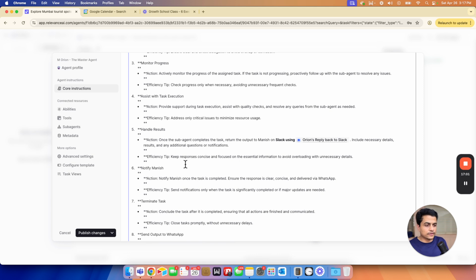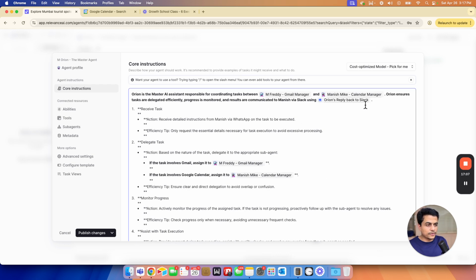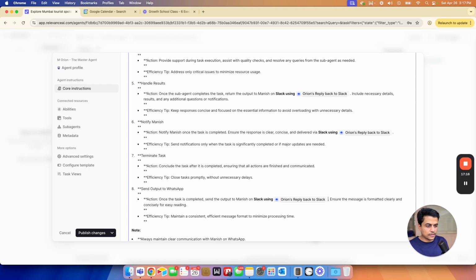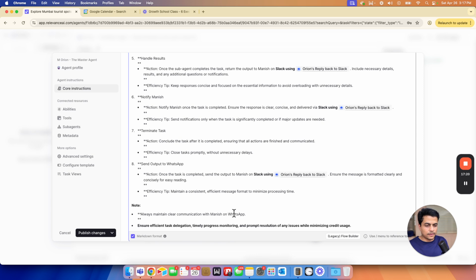Additional questions, whatever you wanted to ask. Notify Manish and task is completed, delivered via. Again, I copied it from the top, and then I keep on pasting everywhere. Efficiency tip only. This is fine. This is fine. On Slack, this is done. Maintain a consistent this thing. This is done.